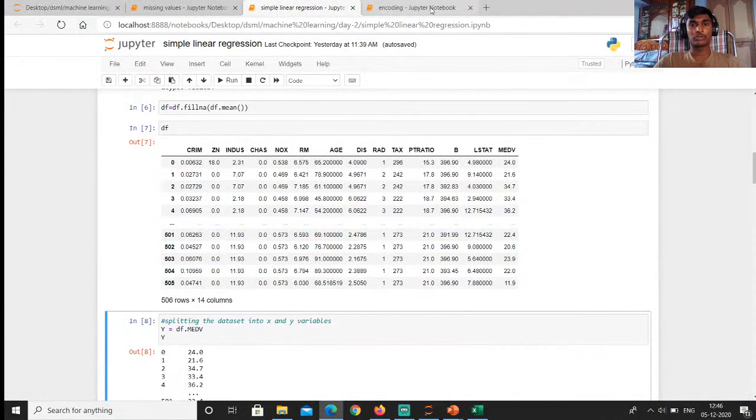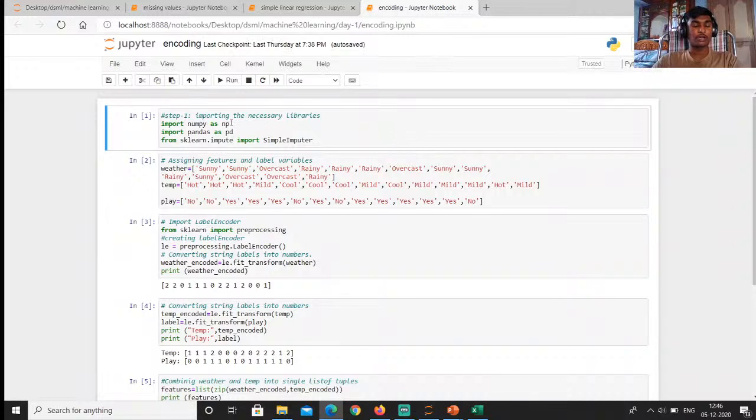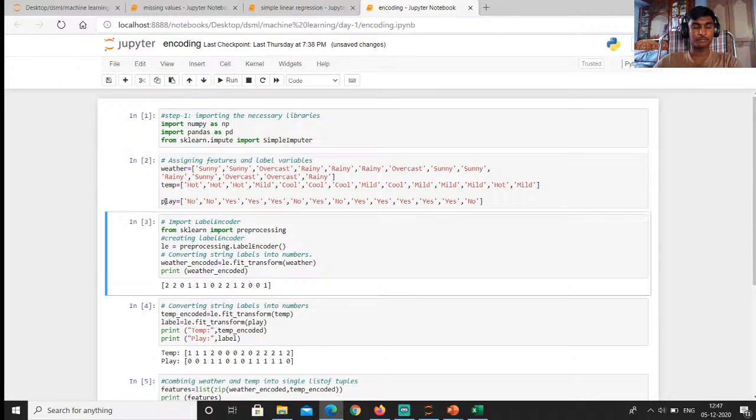We can see in the runtime, you can see encoding. We are importing the basic libraries, numpy and pandas. In this case, we are making our own data set to show the categorical values. Here you can see sunny, overcast, rainy. These are the categorical values, like hot, mild, cold. We will give one number to each variable, like hot to 1, no to 1, and different ones like this. We can run this. This is our data set.